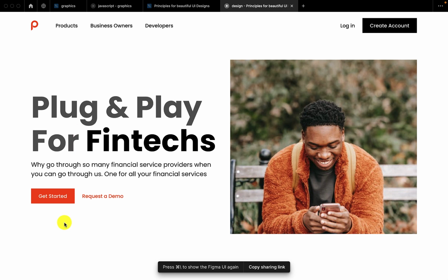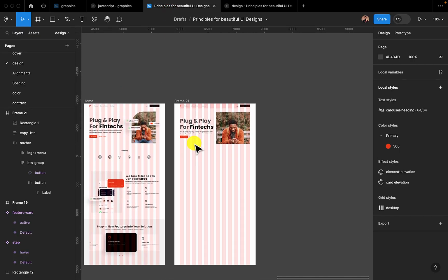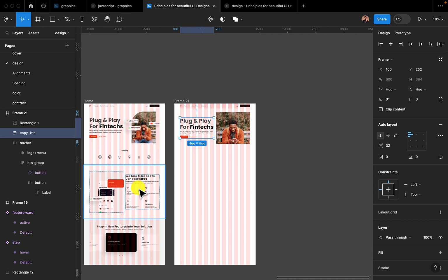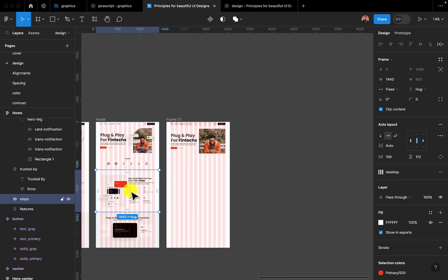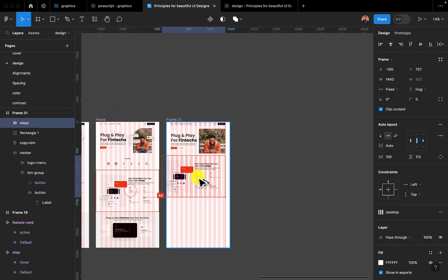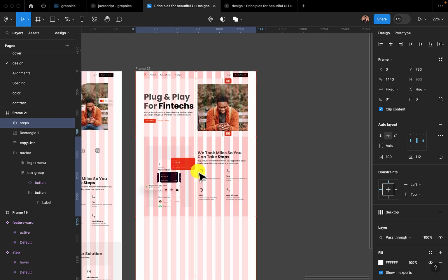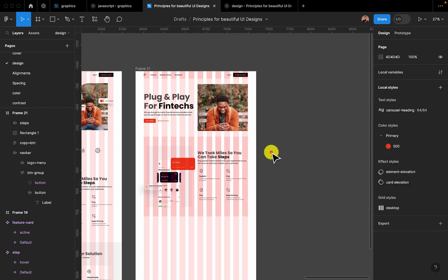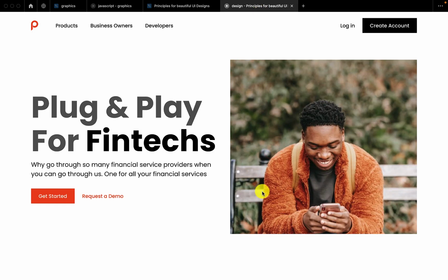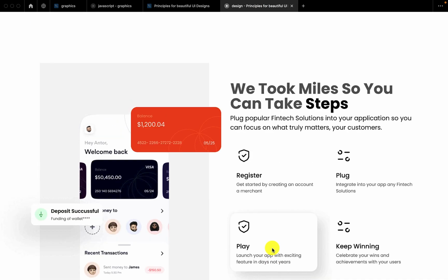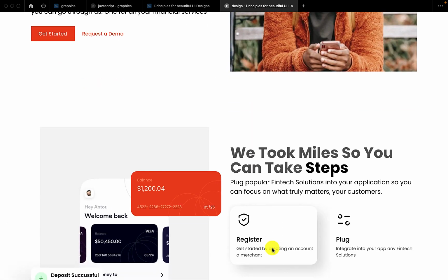So if I have a hero that looks like this, one of the things I don't want to do is ensure that the next page that comes will be this kind of page. Let's copy this and paste it here. If this kind of page comes next, this is actually not a good design. So if we have something like this, this is actually not a good design.